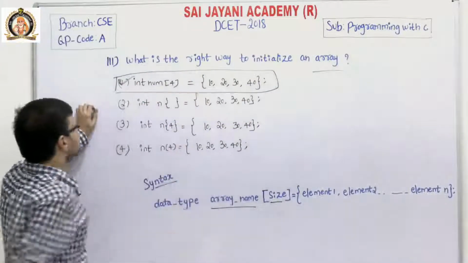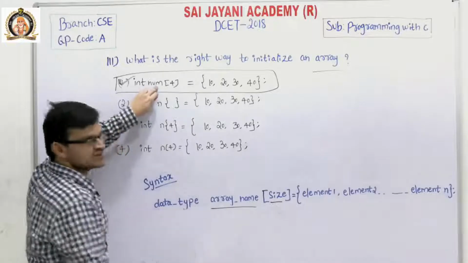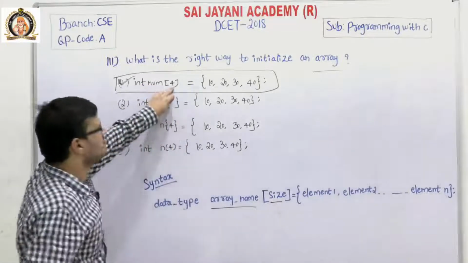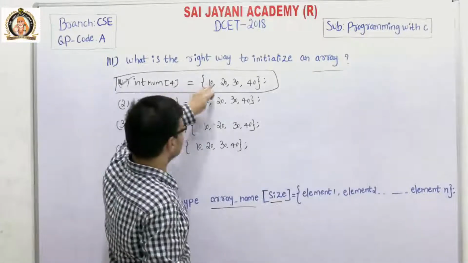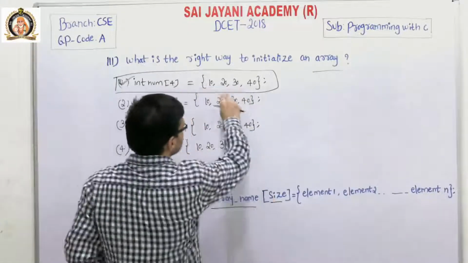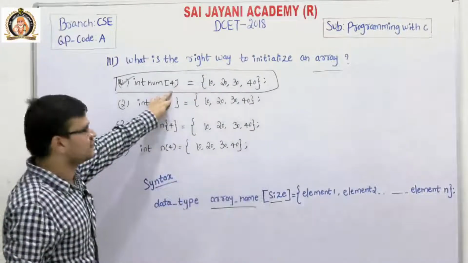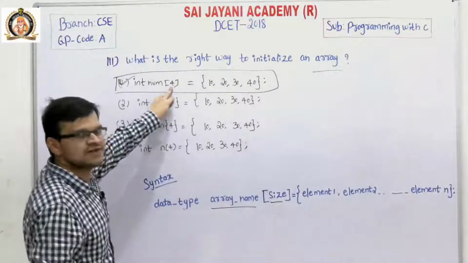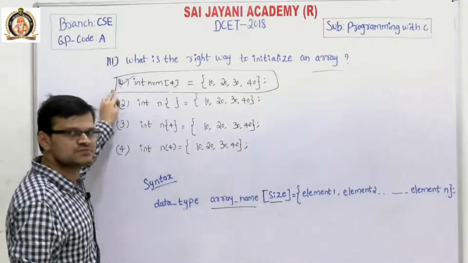Because int is the data type, num is the array name, and 4 is the maximum number of elements present in the array. The array elements are 10, 20, 30, 40. These are 4 array elements, so we are using 4. If we use 5 elements, then we can use 5 here. So for question number 111, the first option is the right option.